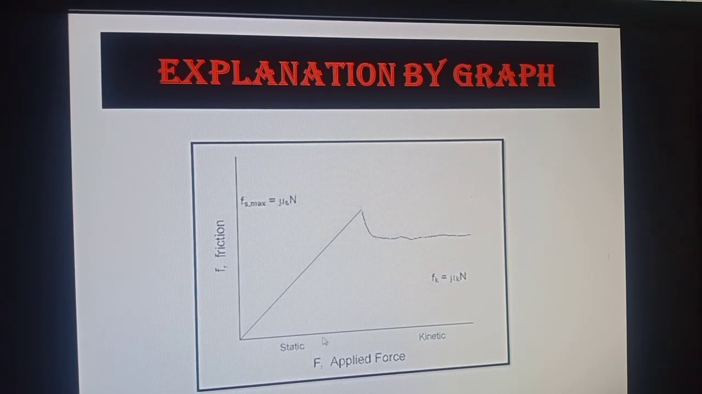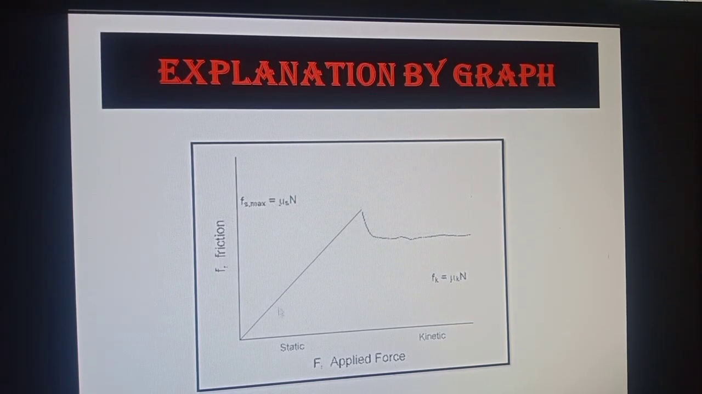If we apply a force on a body that is at rest, the body does not move. It means that our applied force is balanced by the force of friction. Since the body is at rest, this is called the force of static friction. Mathematically, it is represented by Fs. Fs means force of static friction and capital F means applied force.